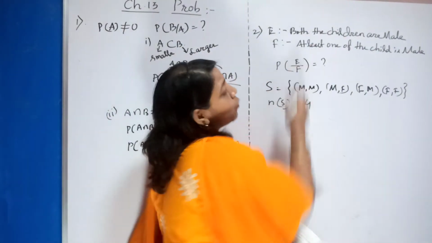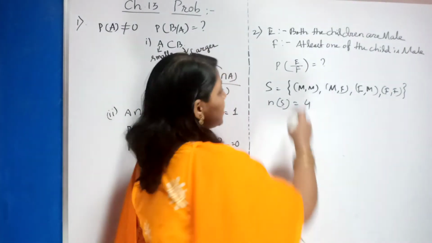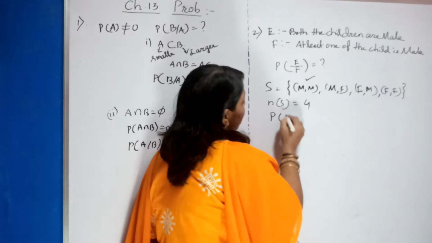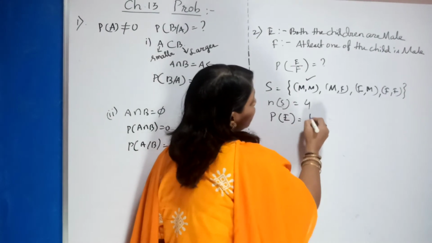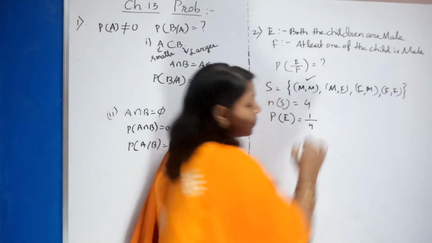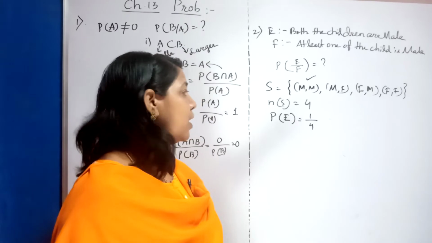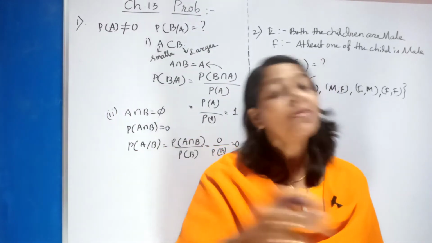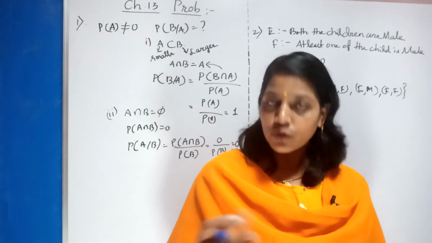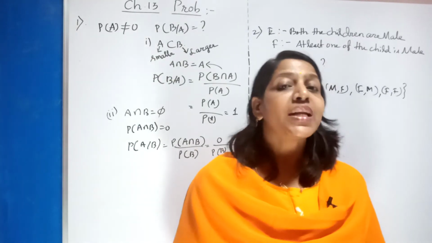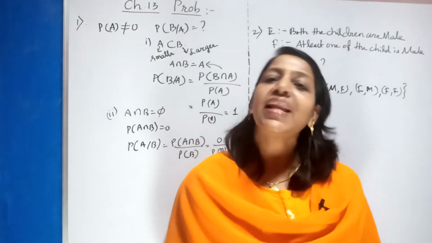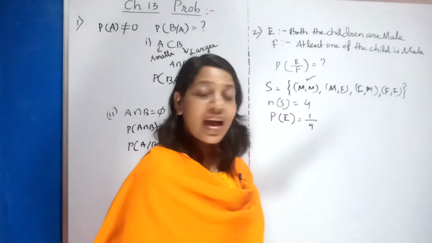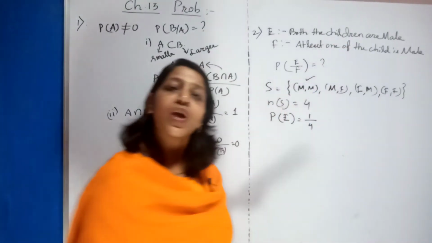Now when they say both the children are male, how many outcomes favor this? Only 1. So what is my probability of E? That is equal to 1 out of 4. Clear? Always your probability is written in terms of the favorable outcomes, or required outcomes, with respect to the total sample space, or total possible outcomes. So there is only 1 favorable outcome, that both the children are male, out of the total sample space of 4. So 1 by 4.